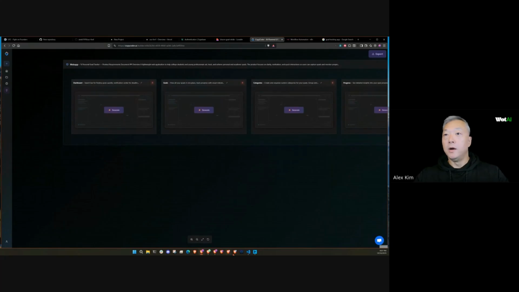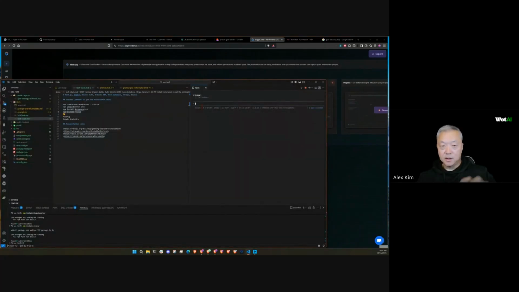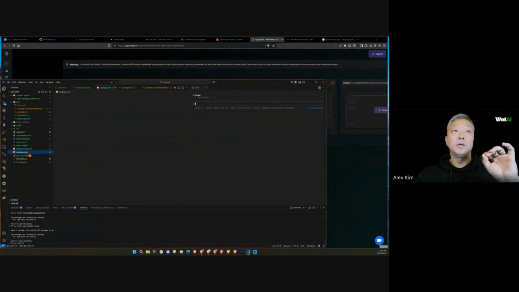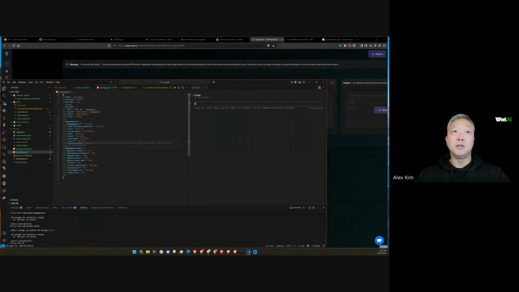Okay, all right, so before I can actually get Claude Code started, there's one extra command that I forgot that I need to run. Now that we have our tech stack installed, that means if you look at this package.json, it shows you all the packages that are installed and ready to go. The next thing I want to do is run an init command for Claude.